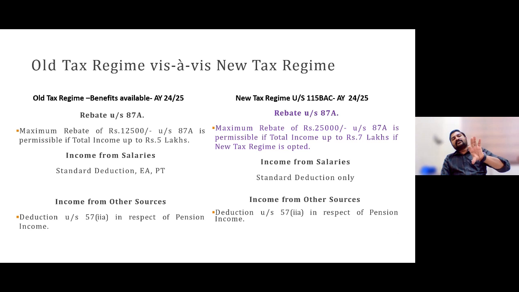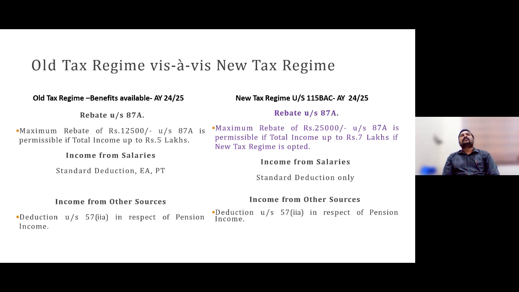But there is a change in slab rate for the new regime holders: 0 to 3 nil, 3 to 6 5%, 6 to 9 10%. In that condition, there is an increase in rebate also, in such a way that the total rebate has been increased from 12,500 to 25,000 rupees. 12,500 has been doubled to 25,000 rupees.